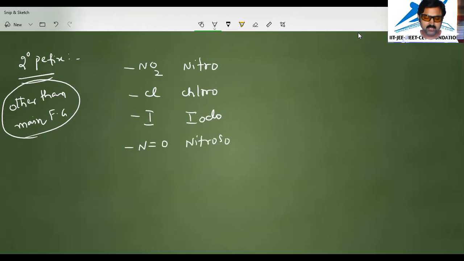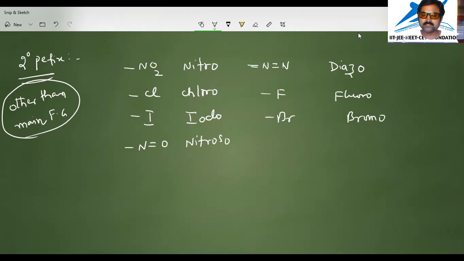If there is an N=N, double-bonded nitrogen atoms, that is called diazo. Fluorine we call fluoro. Br we call bromo.